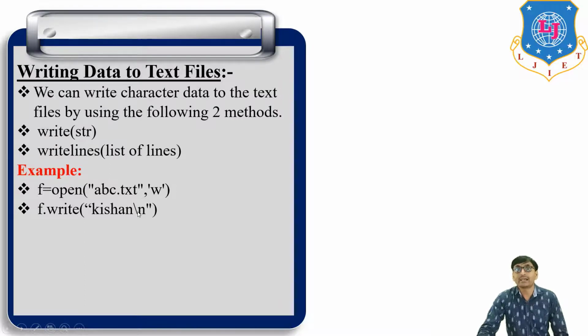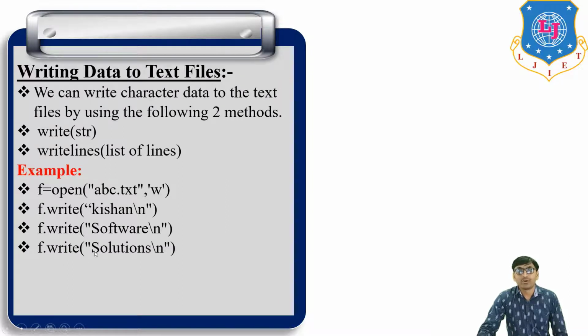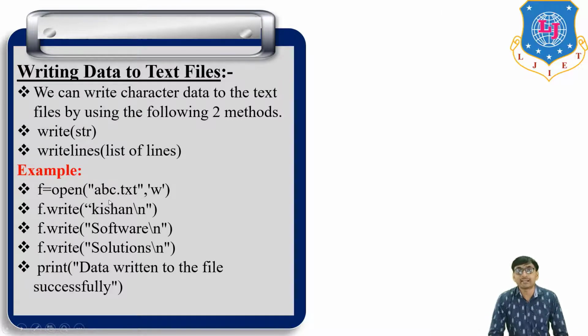In the next line, f.write software, then backslash n. It means in the next line, f.write solution, backslash n. Then print data written to the file successfully. So first in the abc.txt file, the first line Kisan is written, then software, then solution, and then data written to the file successfully.